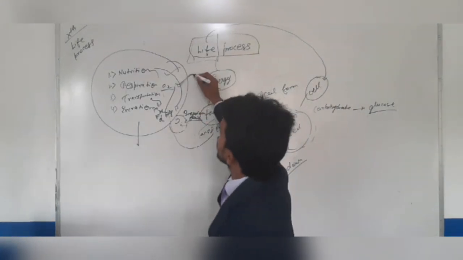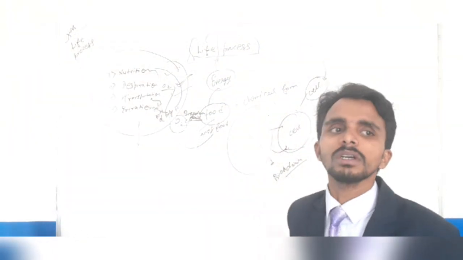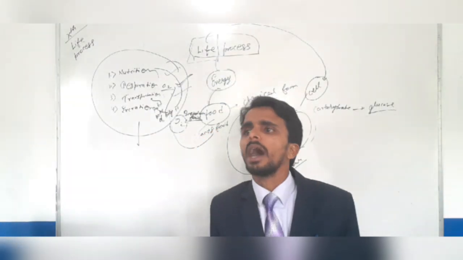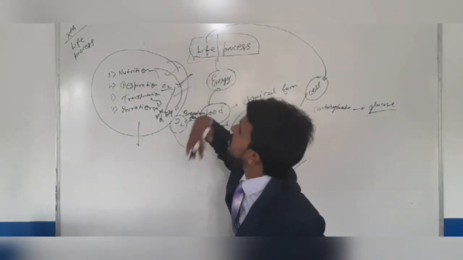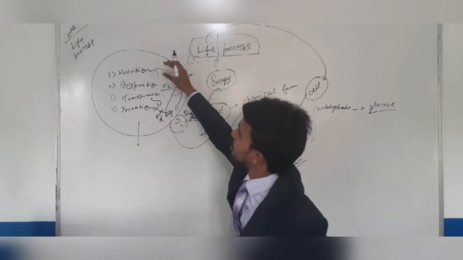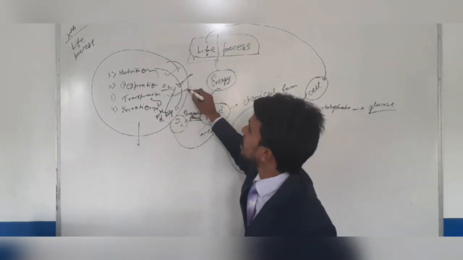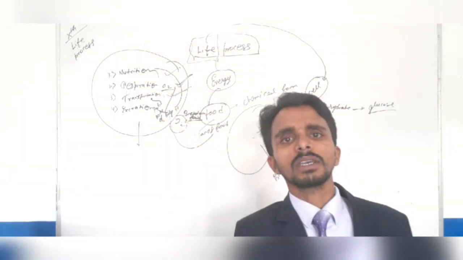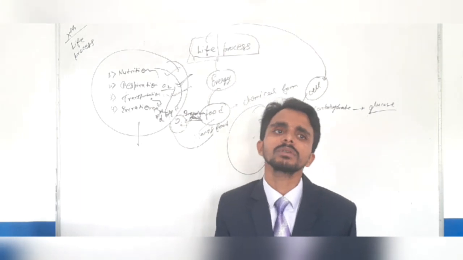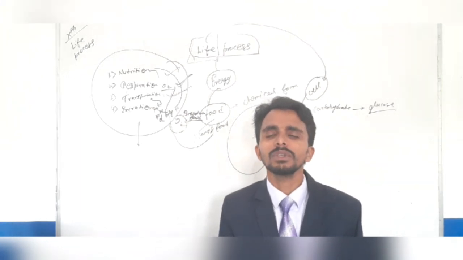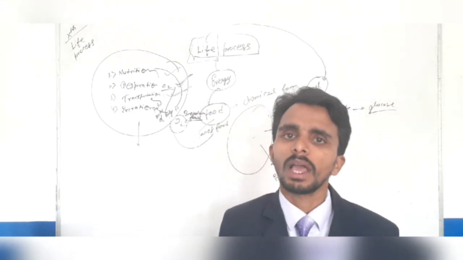Now try to understand. Respiration is there. The next word is transportation. What is transportation? We are complex living beings, so for supplying nutrients like food and oxygen to all the cells, we need transportation. And in such chemical reactions, sometimes some products are not useful for our body, and that is called excretion.